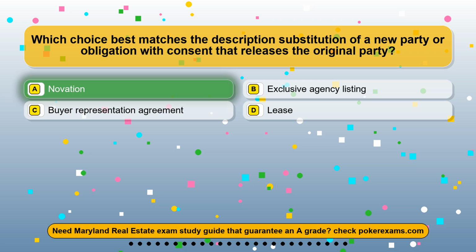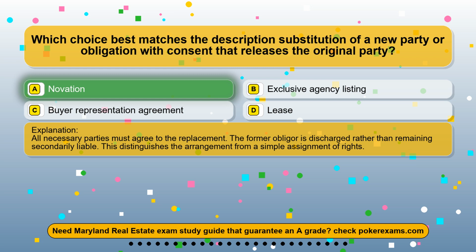The correct answer is option A, novation. All necessary parties must agree to the replacement. The former obligor is discharged rather than remaining secondarily liable. This distinguishes the arrangement from a simple assignment of rights.